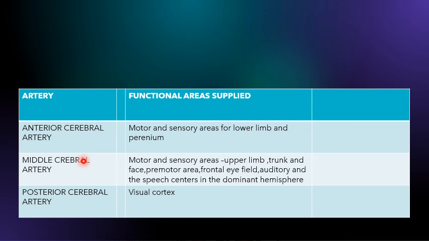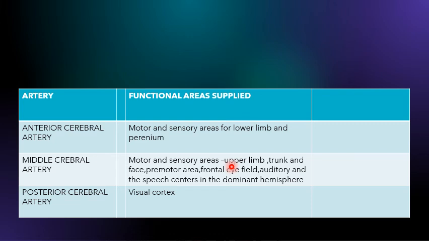Next is middle cerebral artery. Middle cerebral artery, the functional areas that it supplies: motor and sensory areas of upper limb, trunk and face. Then premotor area, frontal eye field, auditory area and the speech centers in the dominant hemisphere. So when you relate it, the middle cerebral artery supplies these areas, right, the speech center, the eye field, all this.